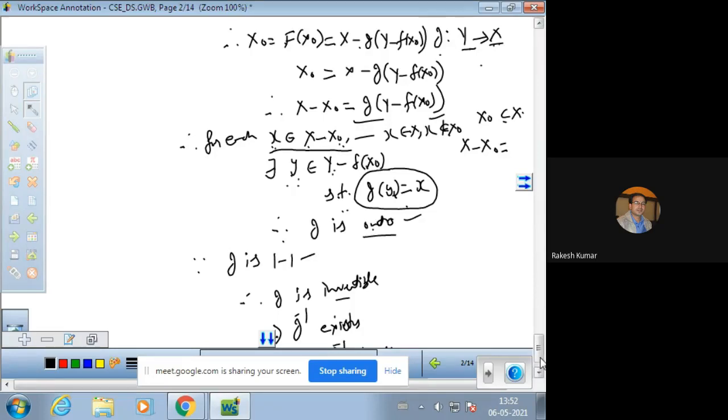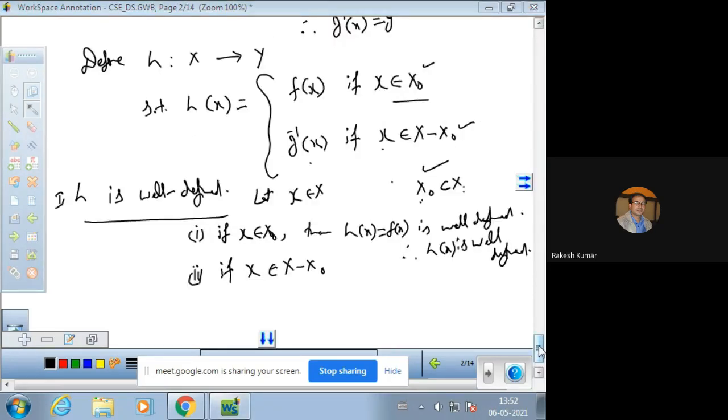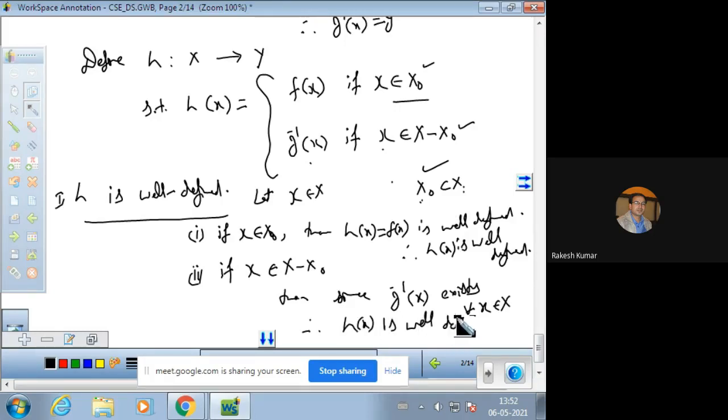So since G inverse x exists for each x in X, therefore h of x is well defined, because if it exists then it automatically becomes well defined.